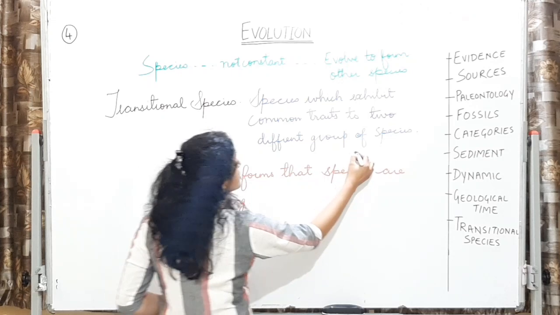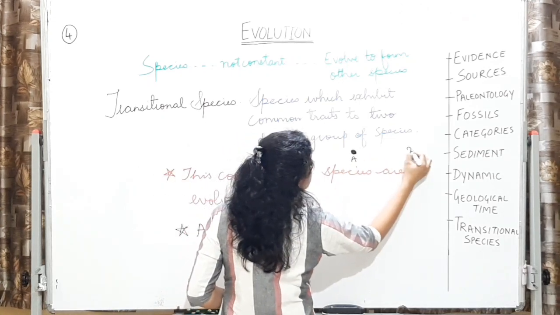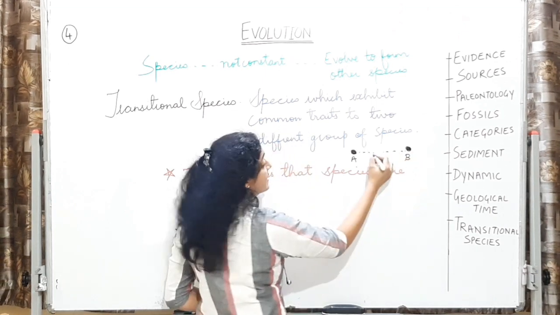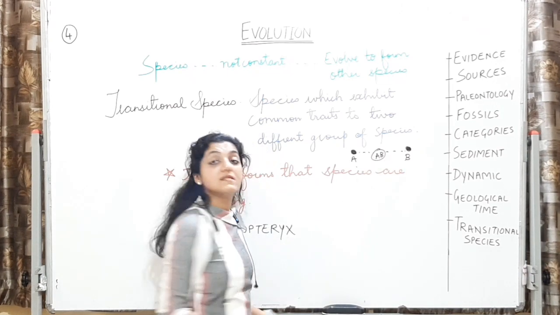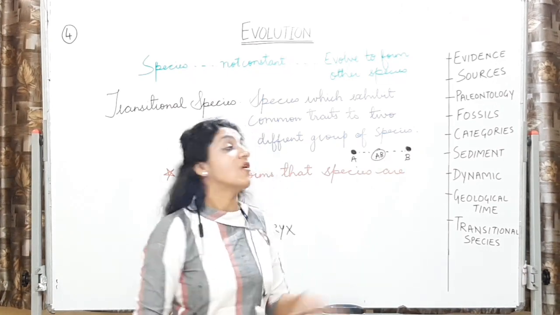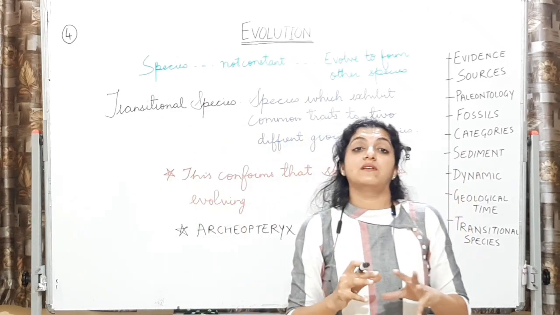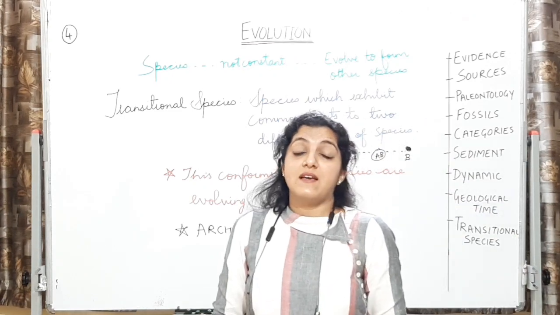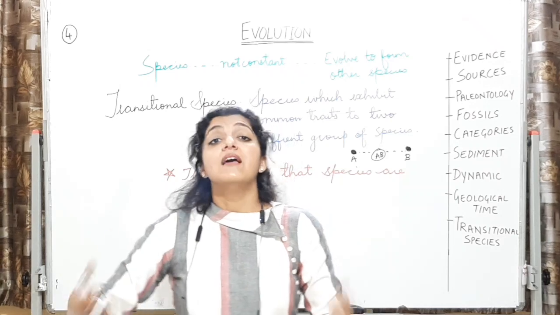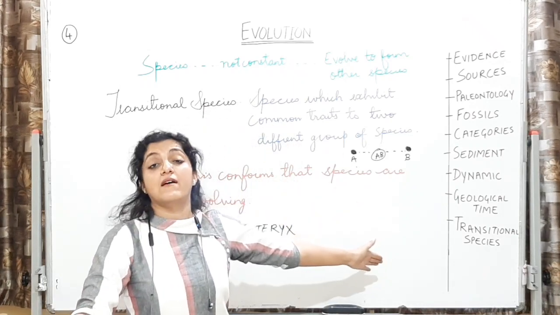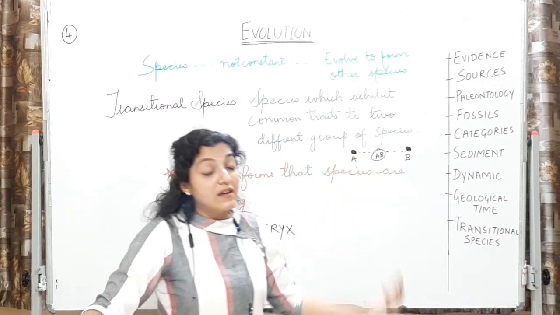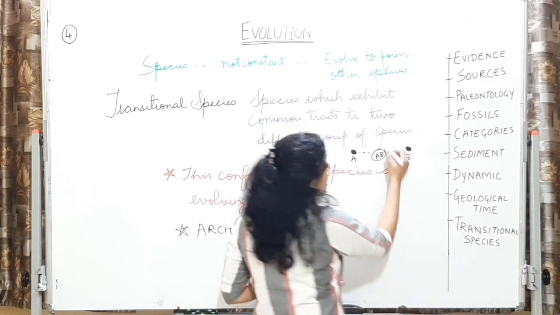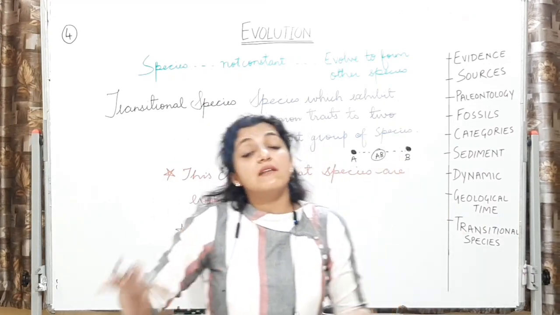Means अगर ये दो species हैं, this is A and this is B, the one which is having common traits of both A and B, that is the species AB. This is the transitional species. It will have common traits of both, of this species also, of this species also. We call it a transition phase. Okay, and this transition is gradual. ये gradually एक species में आते हैं. The common characteristics of both, and of course the most advantageous ones of both, ये दोनों जब यहाँ से आ जाएंगे, ये एक new species बनाएंगे, which will be a transitional species.